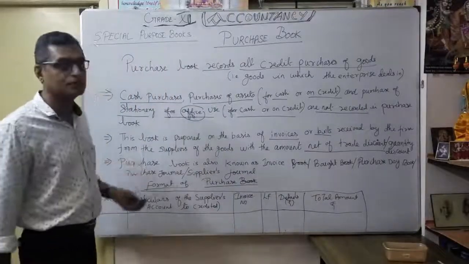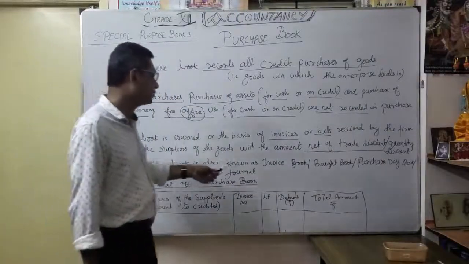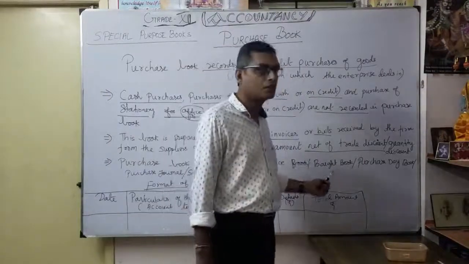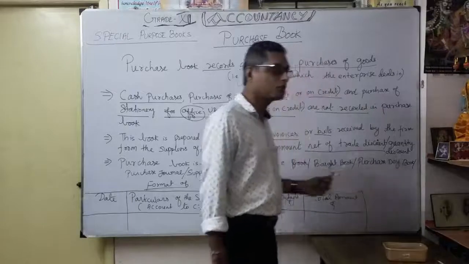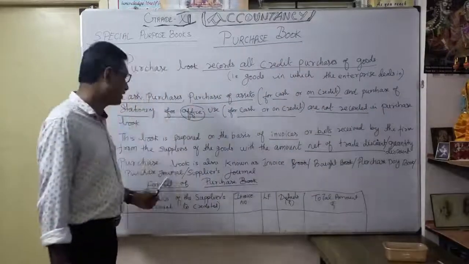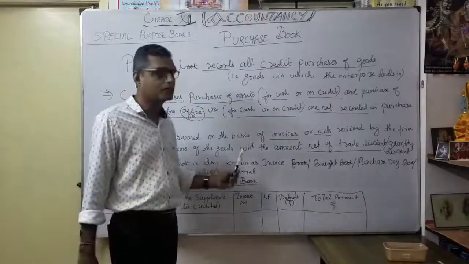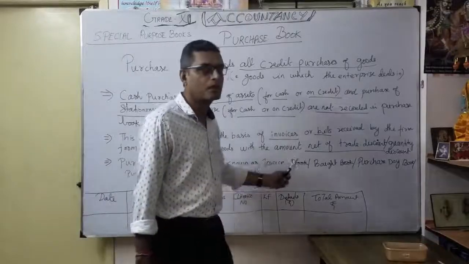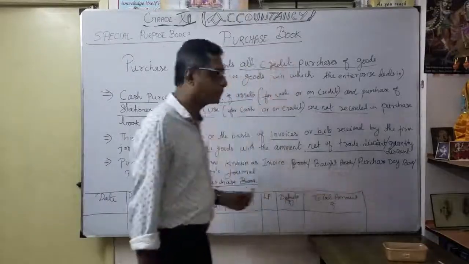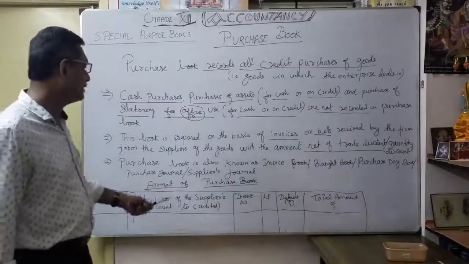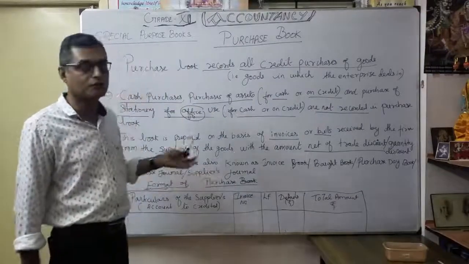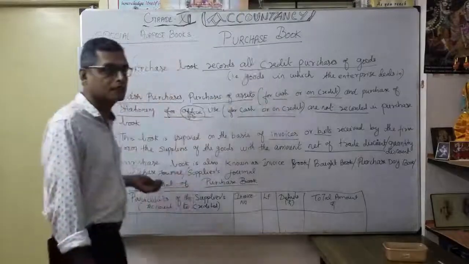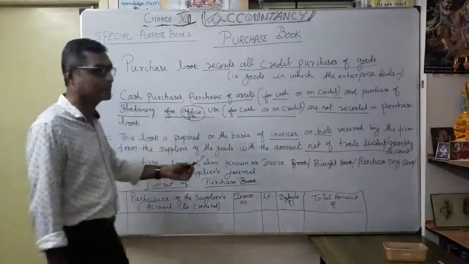Then the purchase book also has other names. What are they? Maybe we can call it invoice book or bought book or purchase day book or purchase journal or suppliers journal. So we can call it by different names: purchase book, invoice book, bought book, purchase day book, purchase journal and suppliers journal. You understood? That's what we can also call it, a different name, not only purchase book. Thereafter, the format of the purchase book is very important.